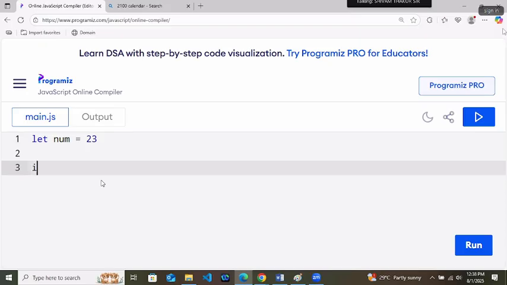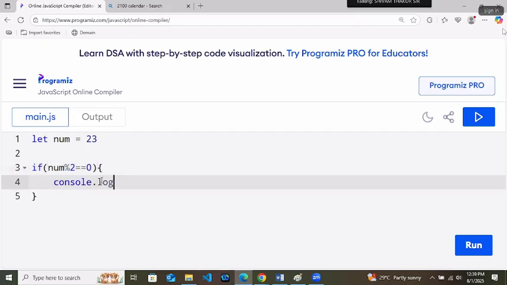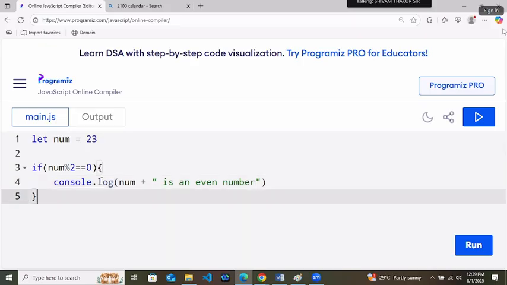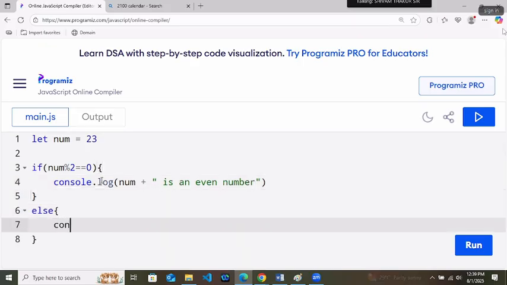So here I will write if num mod 2 equals to 0, console.log num plus is an even number, else console.log num plus is an odd number.